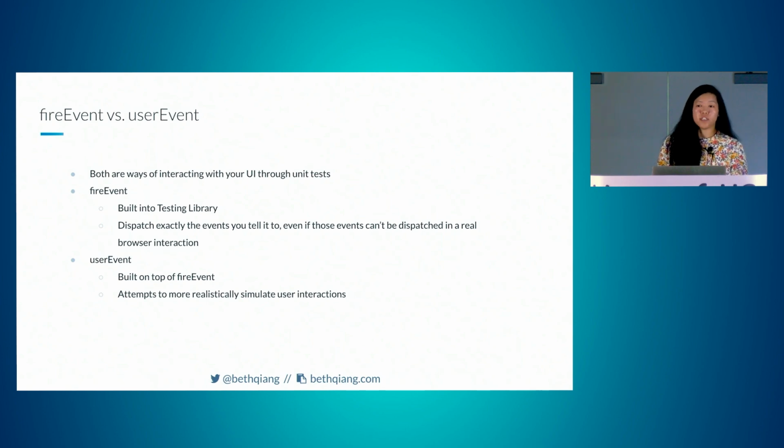User event is built on top of fire event, and it tends to more realistically simulate user interactions. And so if you have a disabled button, it will not be able to click on that button. Sometimes I find myself wondering why user event isn't working, and for kicks and giggles, I'll drop in fire event and then it suddenly does. That usually tips me off that my element is uninteractable in some way.